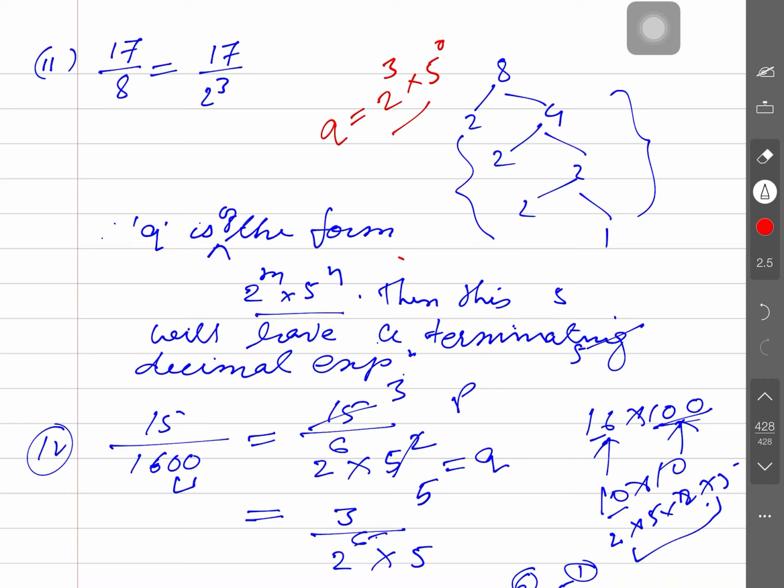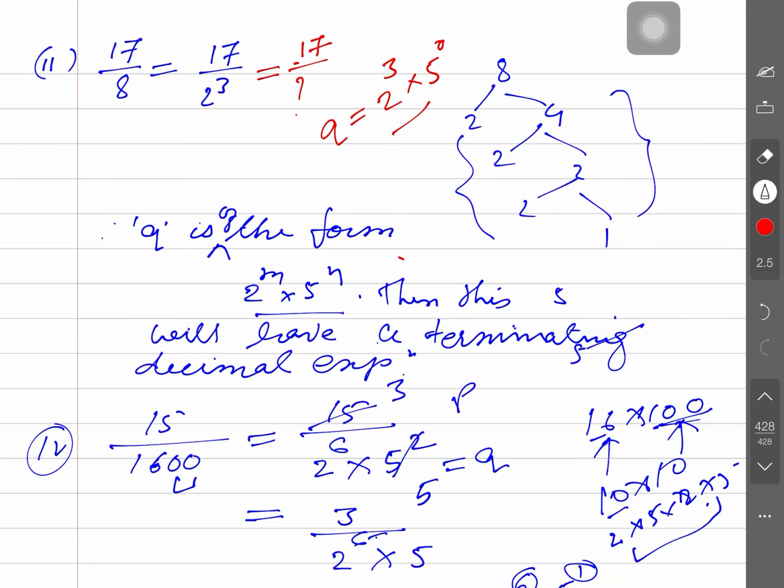What is the maximum power of the prime factors of q? 3. So if you go on finding the terminating decimal expansion, how many decimal places will occur there? Obviously 3 decimal places will occur there.